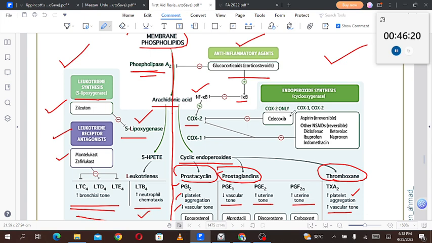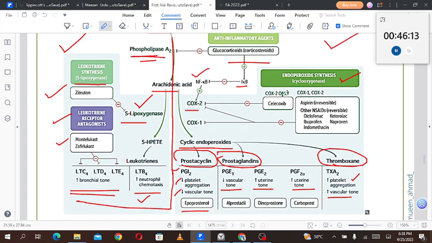That's the first thing. Secondly, if we use endoperoxide synthase inhibitors, that is cyclooxygenase inhibitors, celecoxib is a specific inhibitor of COX-2 only, while for non-specific inhibition of COX-1 and COX-2 we can use aspirin, which is an irreversible inhibitor. Other NSAIDs which are reversible inhibitors include diclofenac, ketorolac, naproxen, ibuprofen and indomethacin. The thing that you must remember is aspirin is an irreversible inhibitor of both COX-1 and 2, while the other NSAIDs, diclofenac, ketorolac, ibuprofen, naproxen and indomethacin, are reversible inhibitors.